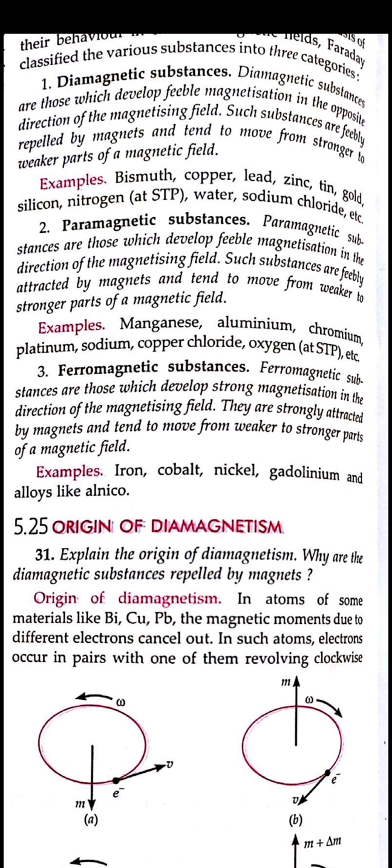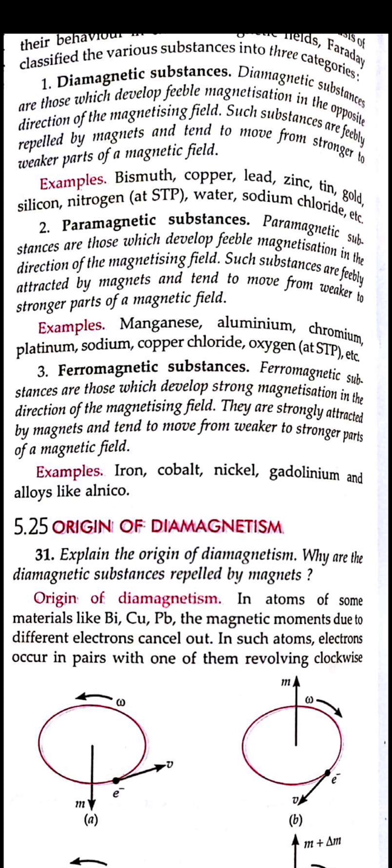We have said that diamagnetic substances get repelled by the magnet because they show low magnetization in the opposite direction, but here the substance shows low magnetization in the direction of the magnetic field itself. So this substance is said to be paramagnetic. They are magnetizing in the same direction but showing low magnetization, so they will be attracted, but less attracted, not easily attracted by the magnet, and they tend to move from the weaker part of the magnetic field to the stronger part.